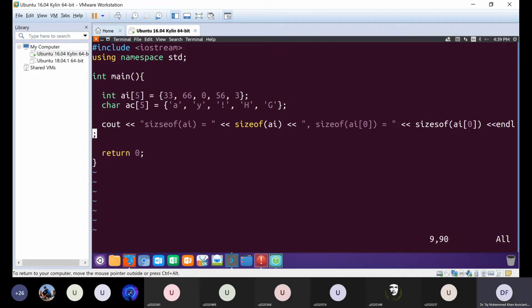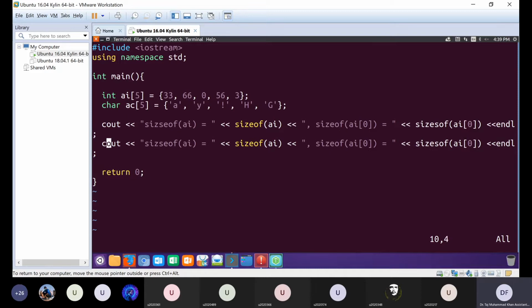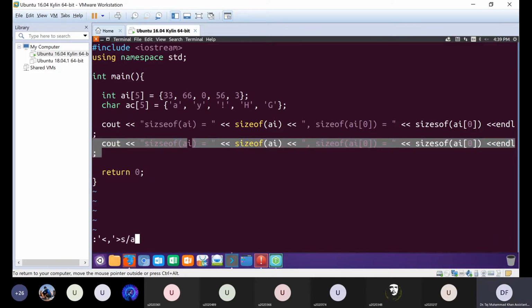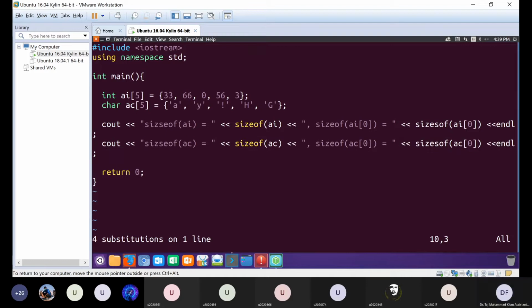So we are printing the size of AI and each element of AI, and we do the same for AC. And we print the size of each element of AC as well. So let us see what happens if we compile and run this program.